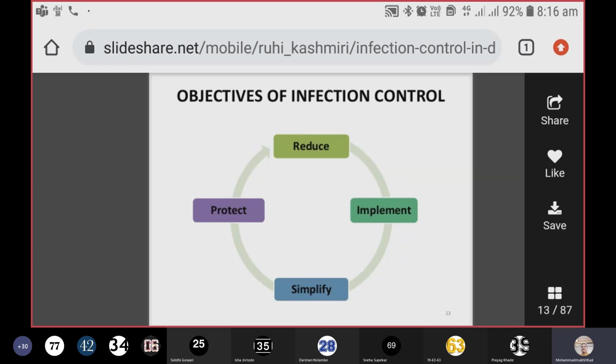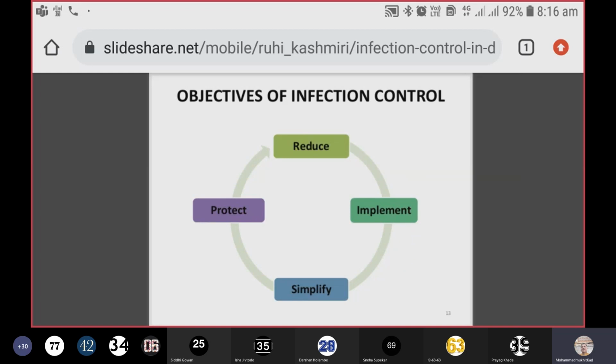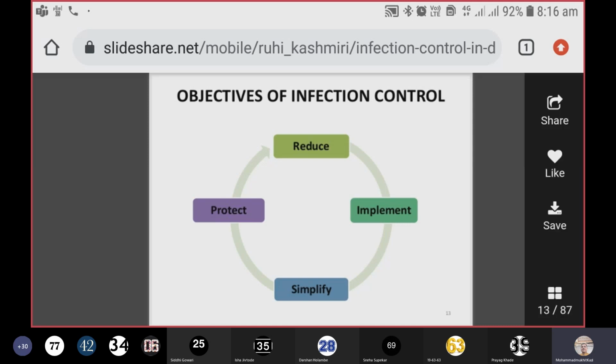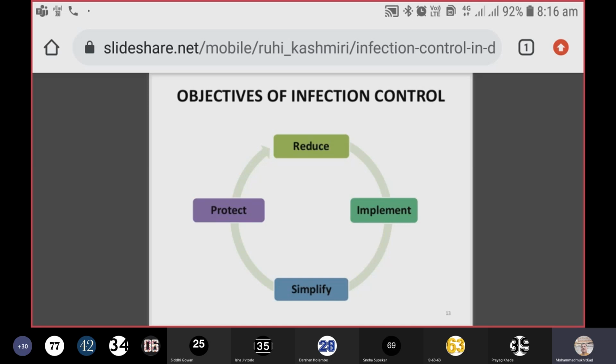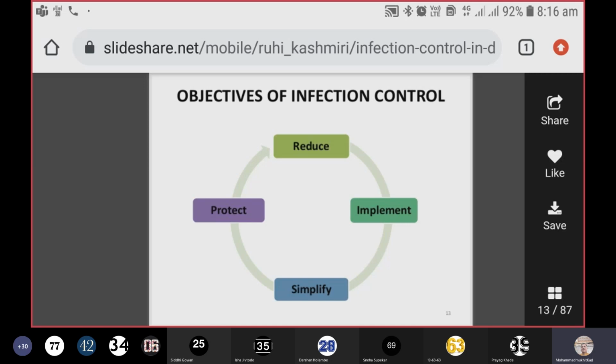As I said, we cannot claim 100% that we have no hospital-acquired infection in our setup. What we can claim is that we have reduced it. Our target is 5% infection rate for surgical site infections, and we have controlled that below the target level. Whatever the target level is, being below that is quite commendable. That means you are trying your best to curtail the infection. So reduction is one of the important objectives.